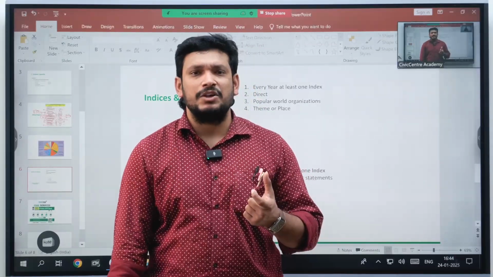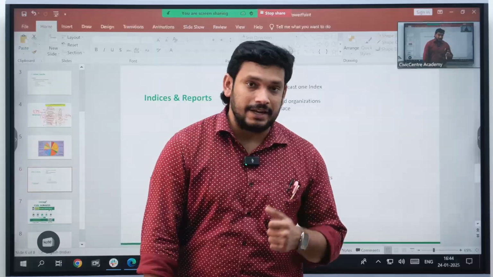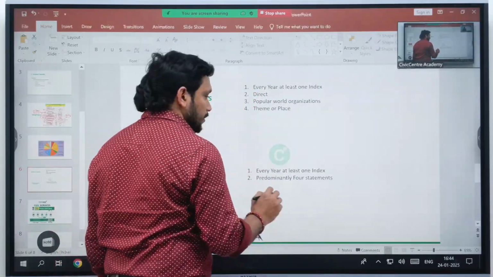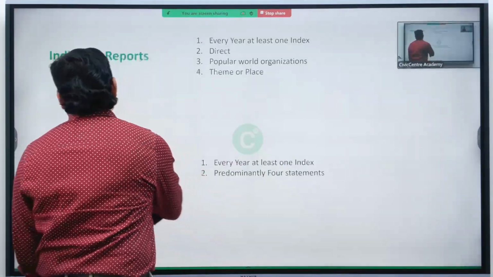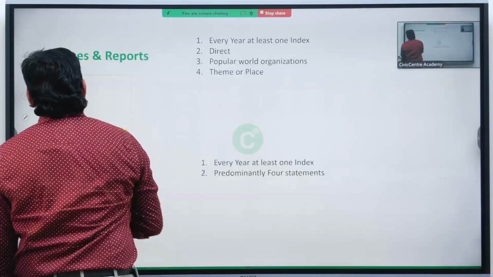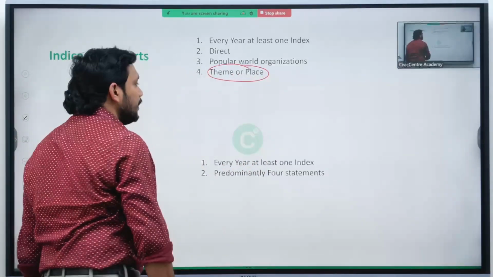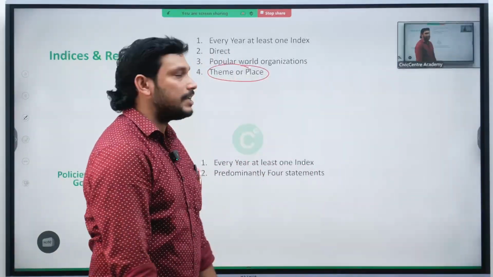Most of the time they are asking World Economic Forum questions or World Bank questions, and then they are asking about the theme of a particular year. If there is ease of doing business, they have asked twice. First, when India improved its rank. Second, when there was a scam in the ease of doing business ranking. Both times they have asked it.